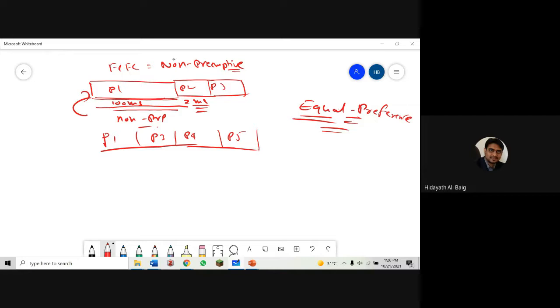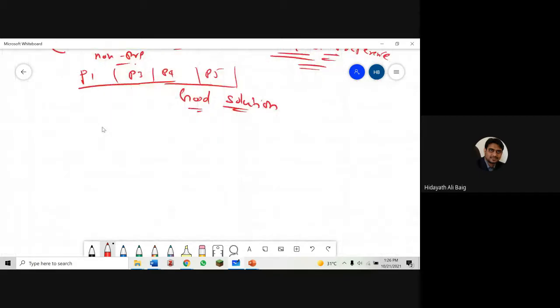Also, if we want to run more number of processes in the system, we want to find a solution. I don't want to say final solution, I want to say a good solution for all the problems we see in the algorithms. And now, what is the solution? It is round robin.